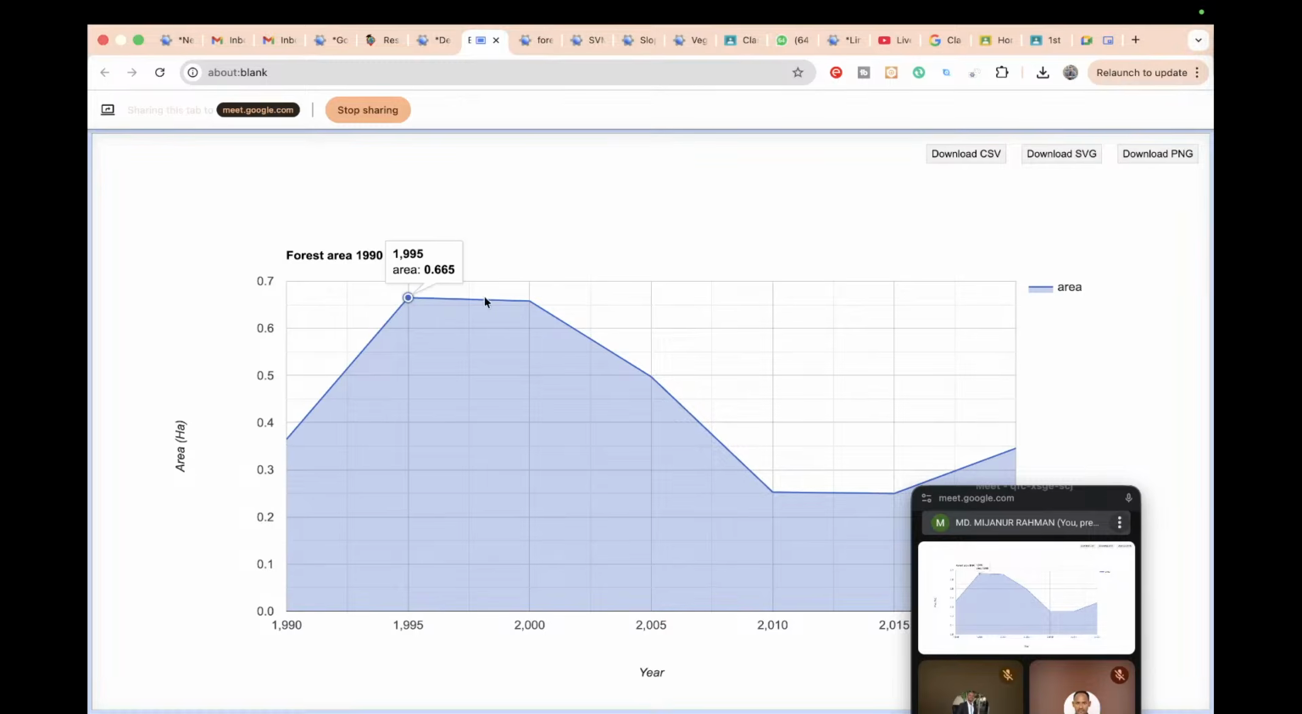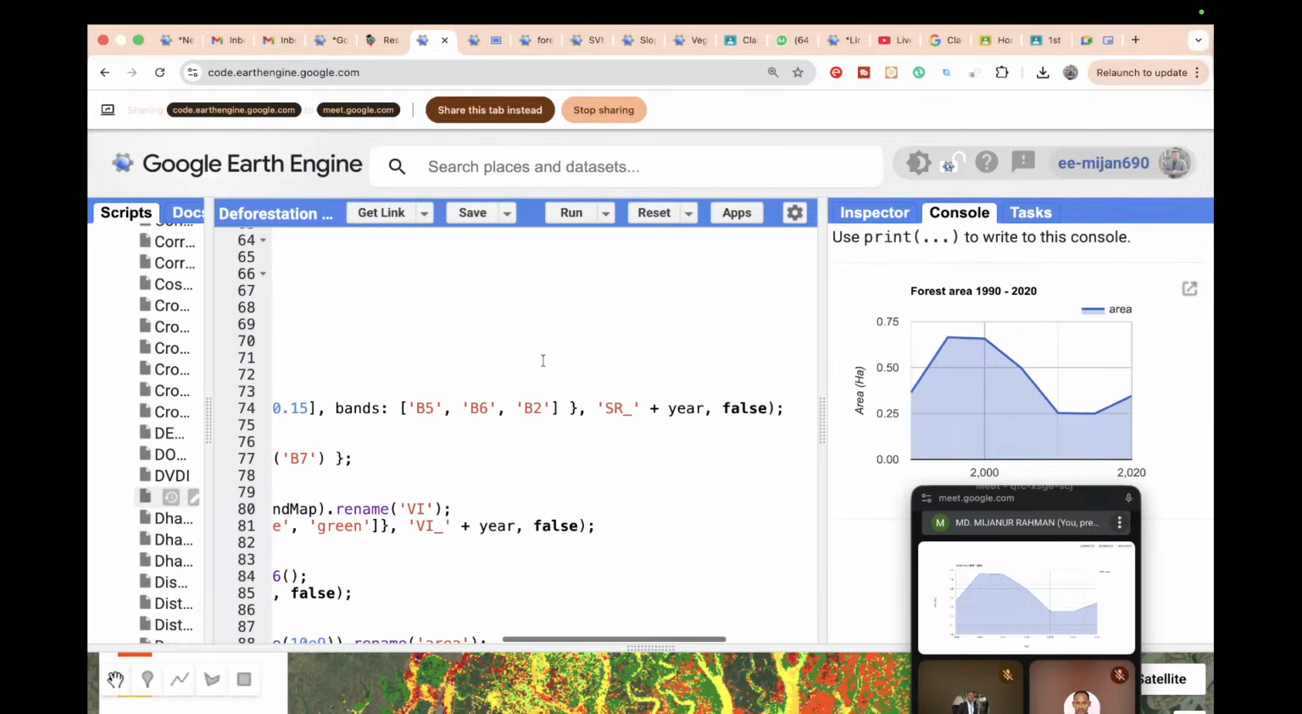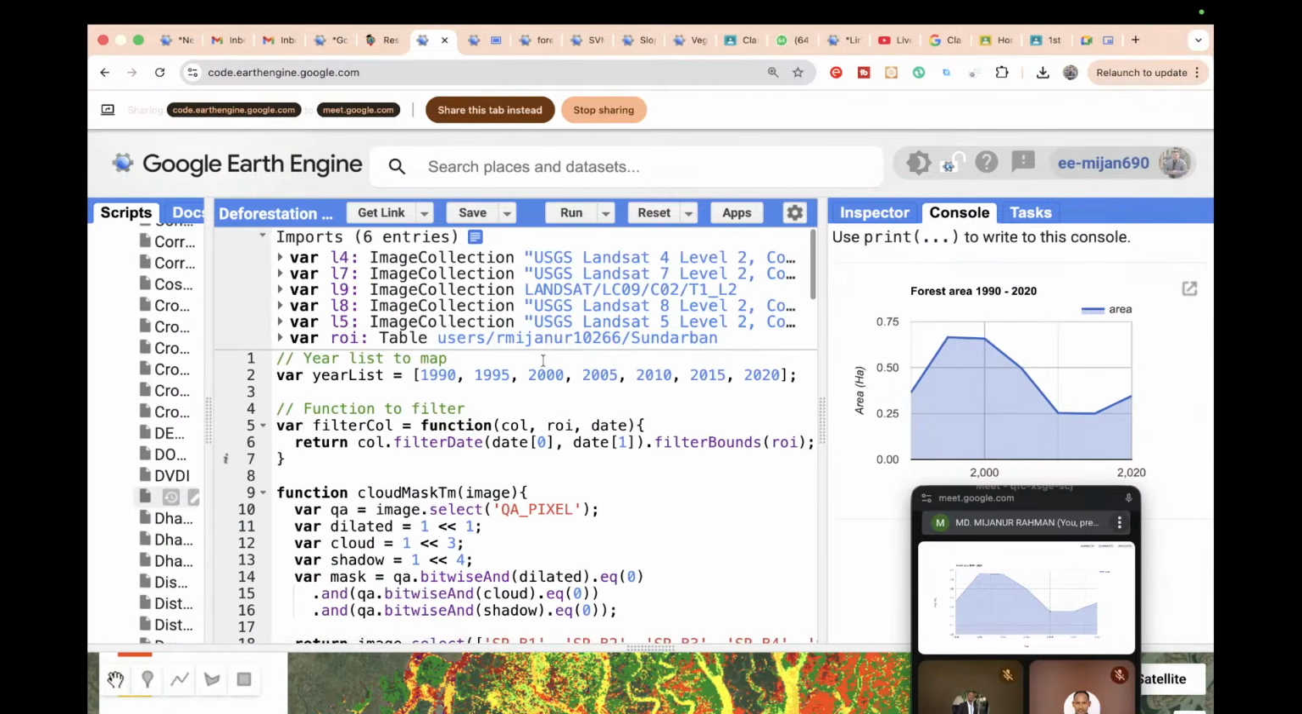Okay, deforestation area for every year, you find this type of result, mainly at 5 year intervals. And you can download the data and get the result. So this is one kind of deforestation map, but you can see we are not applying any kind of machine learning.